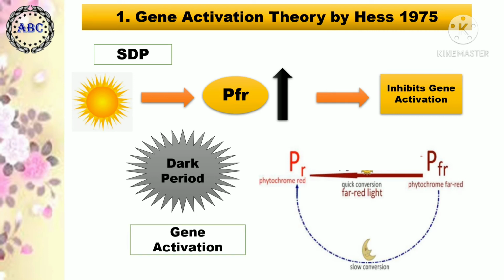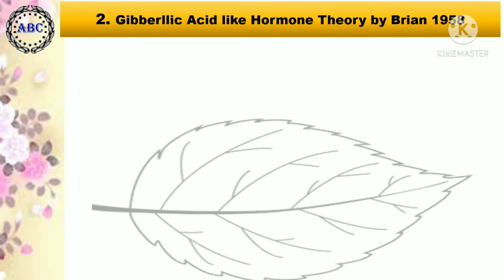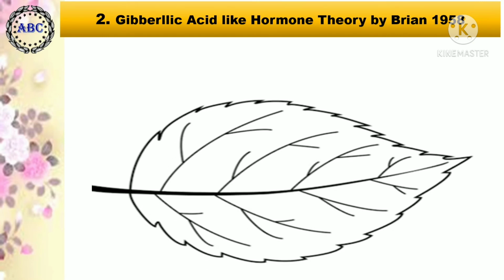During the dark period, the PR form increases, and because of that gene activation takes place, and due to gene activation, flowering happens in short day plants. The second one is the gibberellic acid-like hormone theory. According to Bryan, during the synthesis of the flowering hormone, a GA-like hormone is synthesized as an intermediate compound.